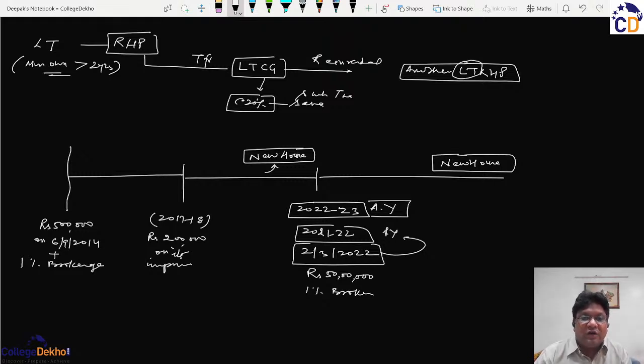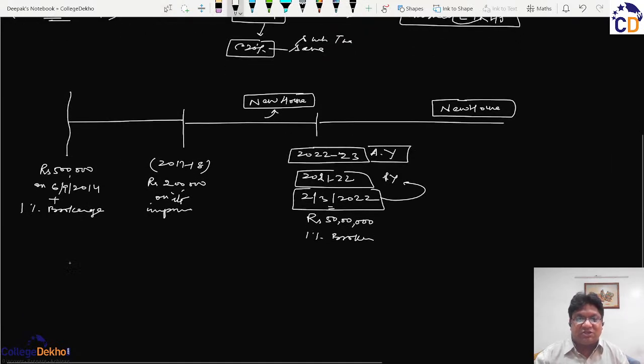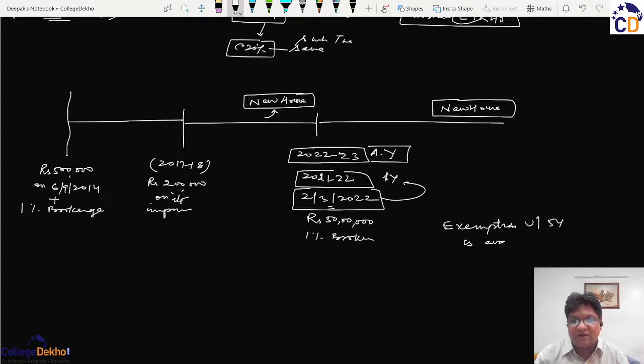So the new house could have been purchased after this effective date of 2nd March 22. In both the cases, the exemption under section 54 can be applicable. So exemption under section 54 is available, but it is subject to various conditions. So we have to discuss those conditions.